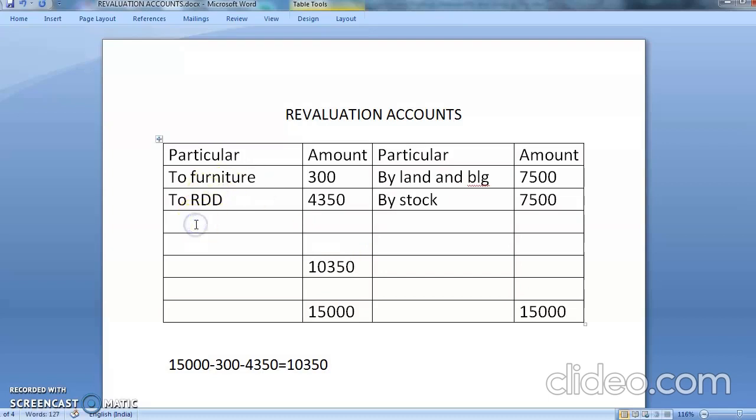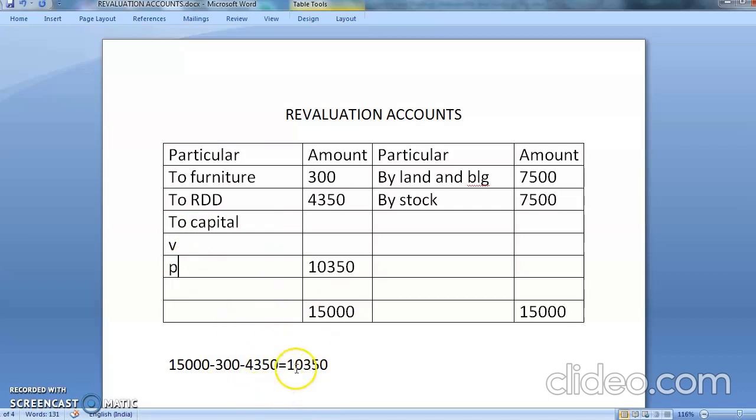So I'll write here to capital account. Yes, I'll be writing here capital account. My old partners are Vikram and Pradnya. I'm writing a short form. Students, you have to write the full name, remember that. Now this